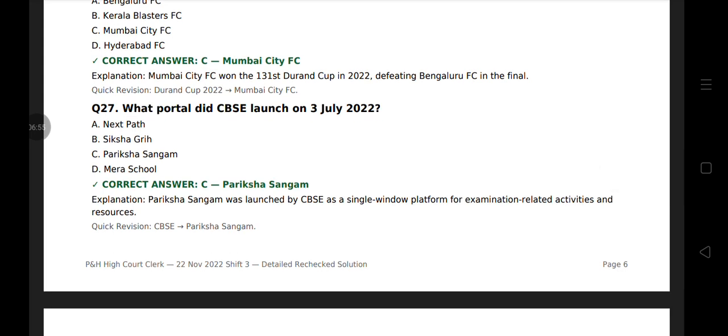Question 27. What portal did CBSE launch on 3 July 2022? That is Pariksha Sangam.